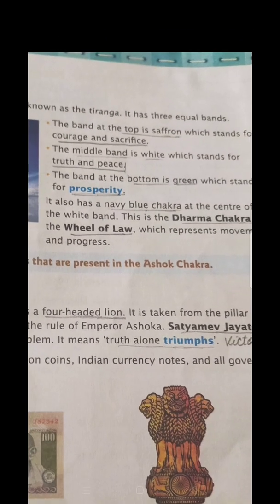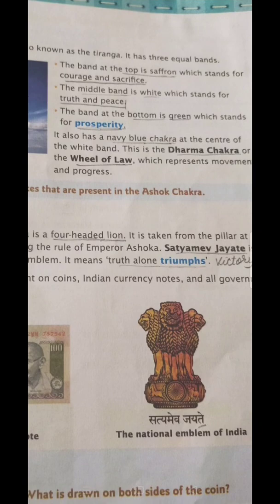Here you can see the top color is saffron, and it stands for courage and sacrifice. The middle band is the white color, and white stands for, as we all know, truth and peace. White color we always hear ये शांति का प्रतीक है.